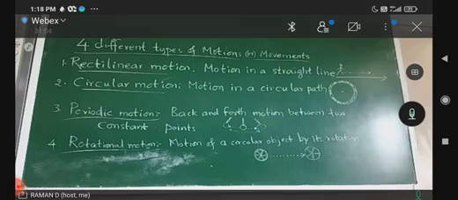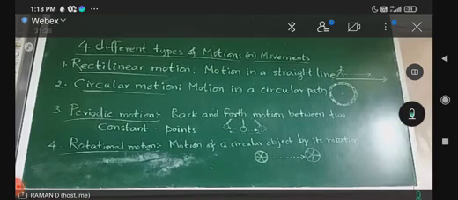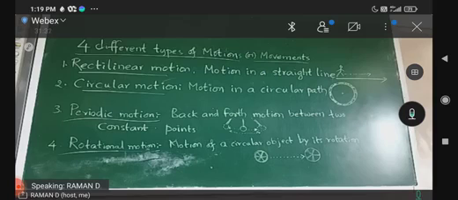athletes, they run for a 100-meter race, in a straight line they run, right? That is rectilinear motion. You are walking from your house to a particular point in a straight line, that is rectilinear motion, right? So, all these motions are said to be rectilinear motions. The main concept is the subject or object should move in a straight line. Then it is called rectilinear motion.